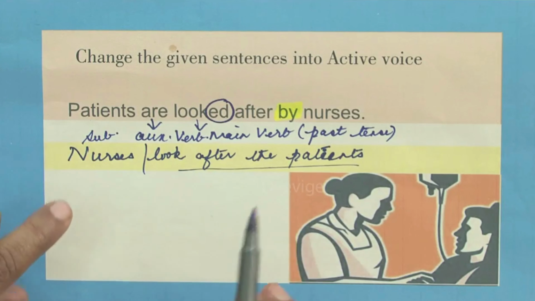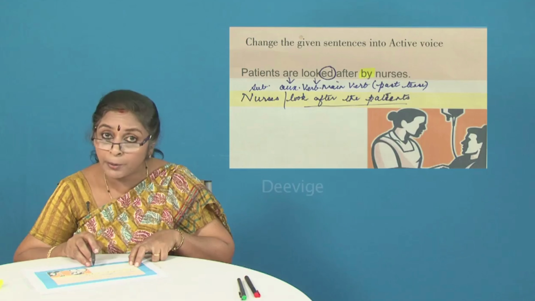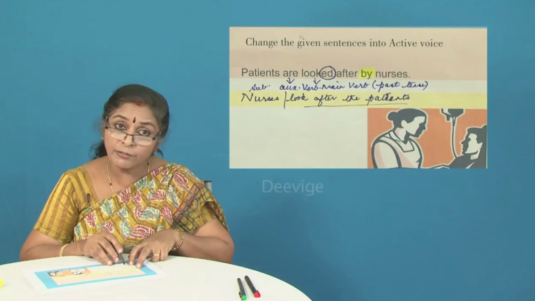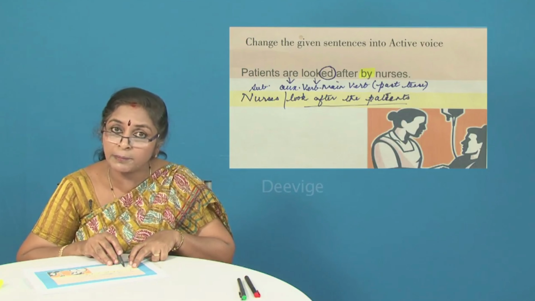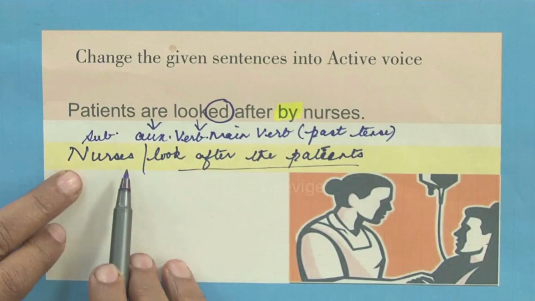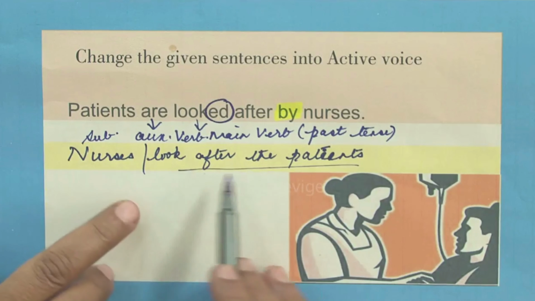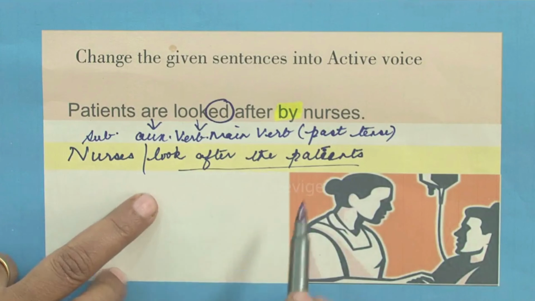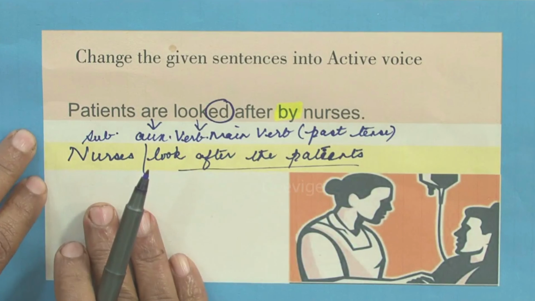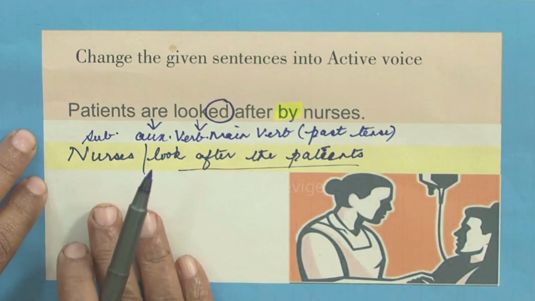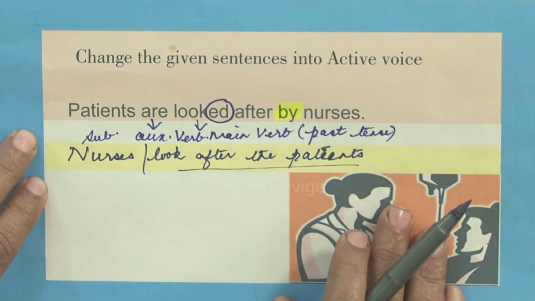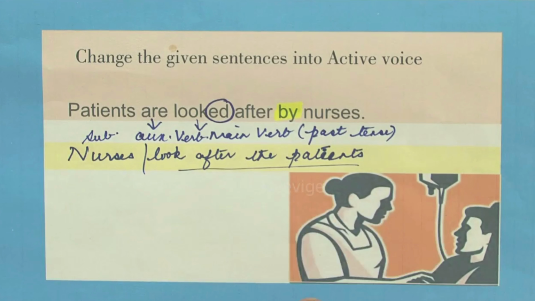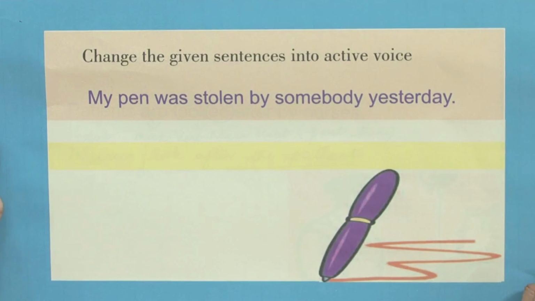So how are you going to identify whether you have changed it appropriately or not? See if the subject has been in the beginning of the sentence. Haven't we put the subject in the very beginning? Yes, we have. So nurses is the subject, look after the patients is the predicate. So the subject has appeared in the beginning of the sentence. Therefore, this is already changed into active voice. Let's move on to the next example.